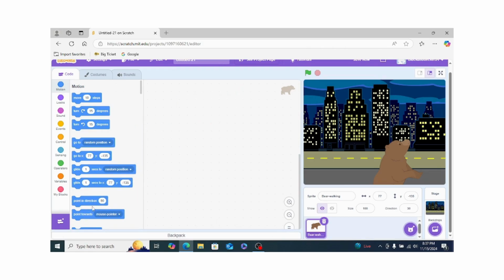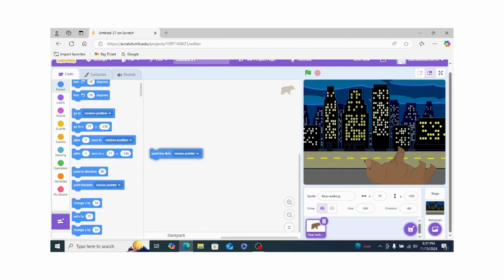Next we see is point in direction. Point in direction means which direction it has to point. Like if I give it minus 60 and run it, it is going to point in that direction. So we can use it to direct the object this side or that side and move. Next is point towards mouse pointer.